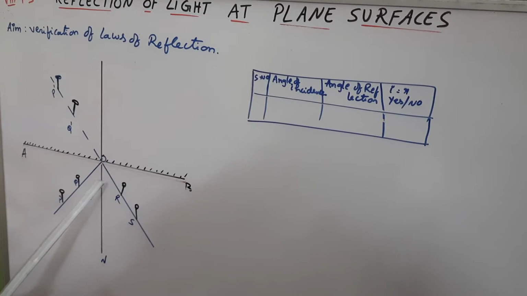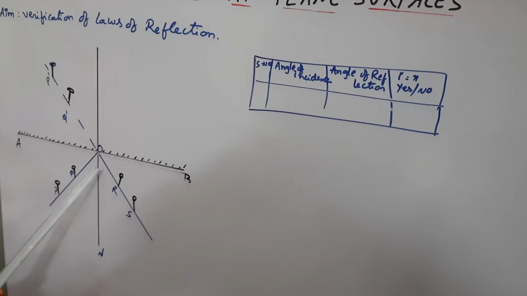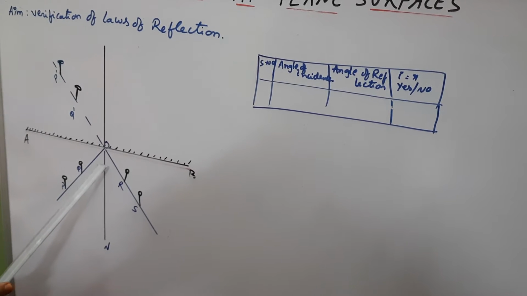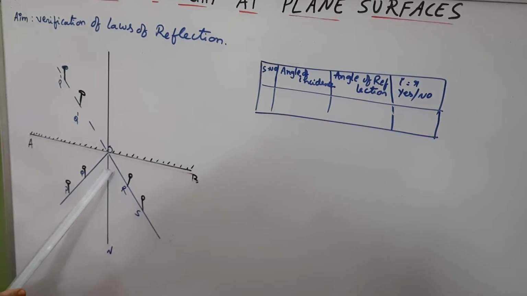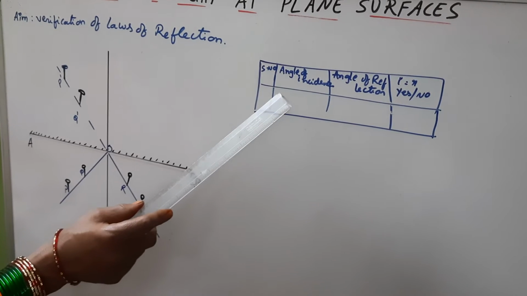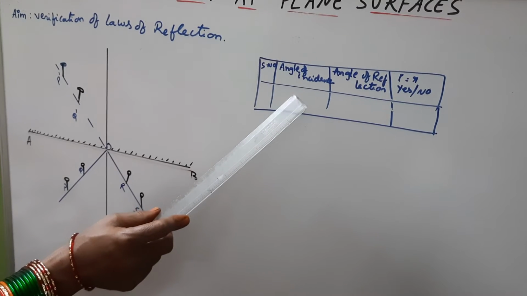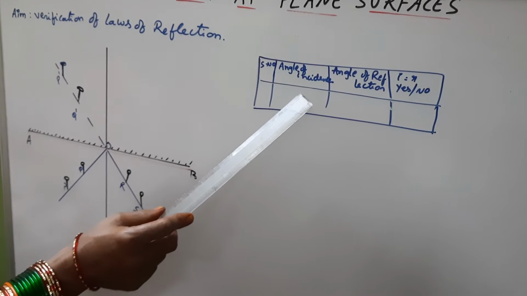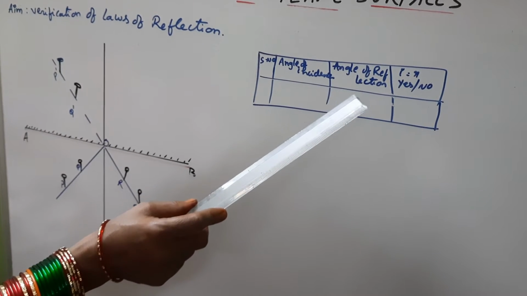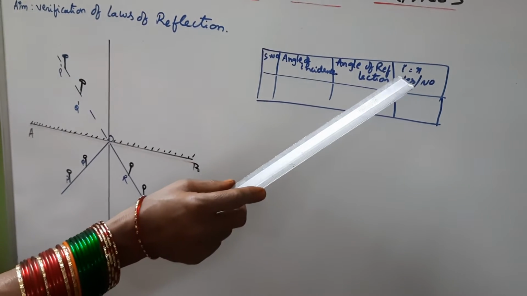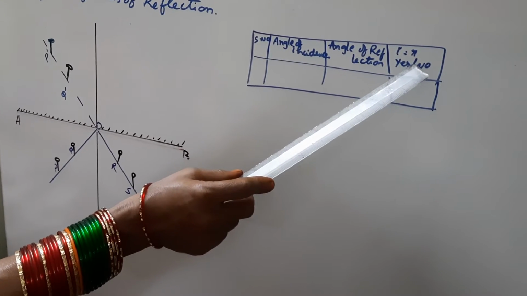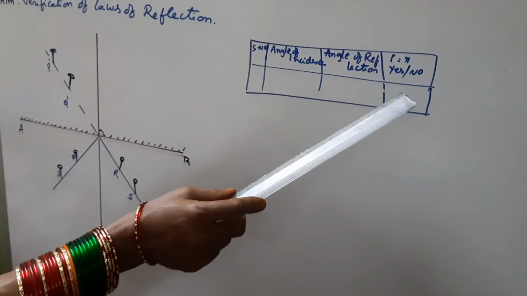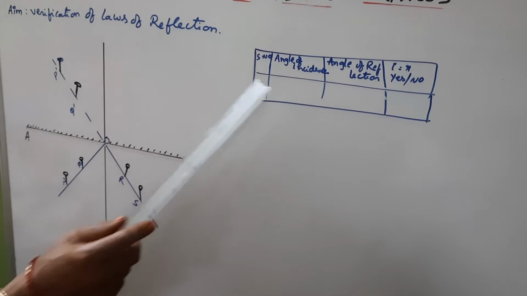It makes a certain angle I to the normal. You have to note down how much angle it is making, 30 degrees or 40 degrees, and keep that value in this tabular form: the angle of incidence, the angle of reflection, and whether angle I is equivalent to angle R. If it is yes, write yes. If it is no, write no. This is the tabular form.